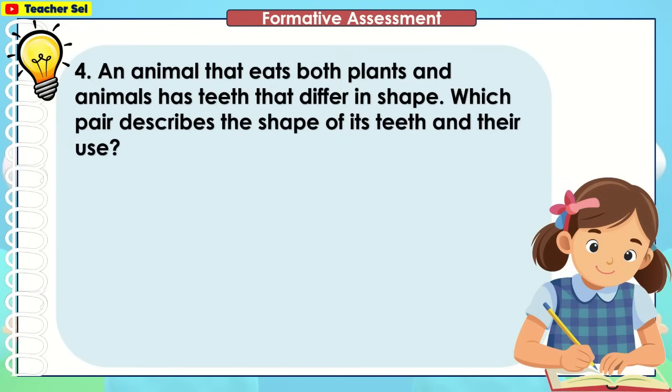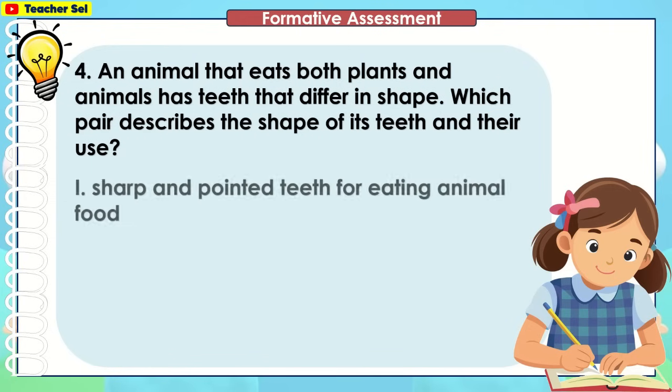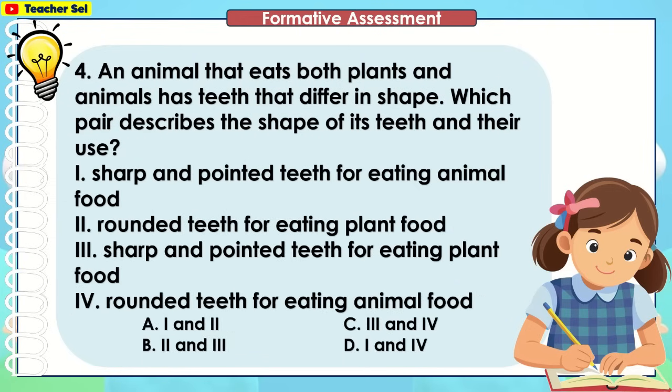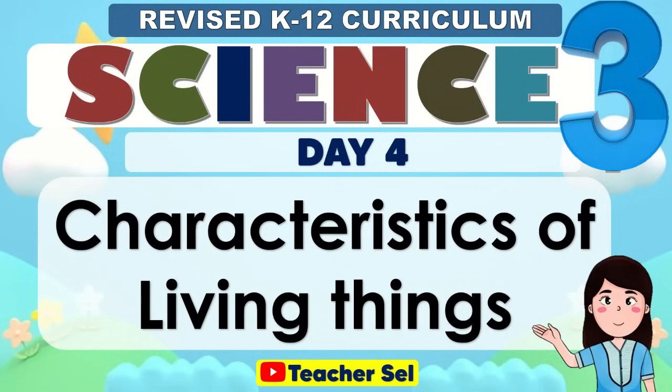An animal that eats both plants and animals has teeth that differ in shape. Which pair describes the shape of its teeth and their use? You're right, the correct answer is letter A. For day 4.